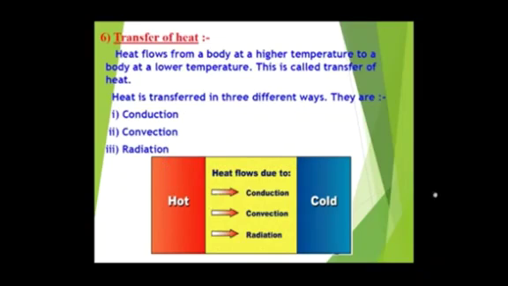As you can see in this figure, one part is hot, one part is cold. The hot part shows that the temperature is higher at this end, and the cold part shows that the temperature is lower at this end. So what will happen? The heat will flow from hot towards the cold, and this heat flow can be carried out by conduction, convection and radiation. Let us now study them one by one.